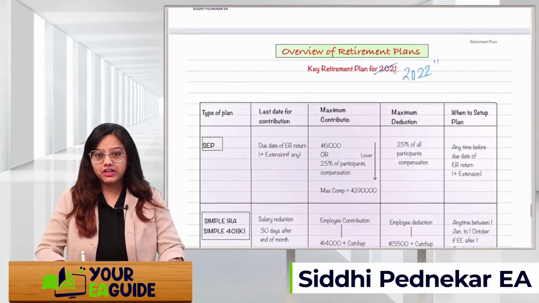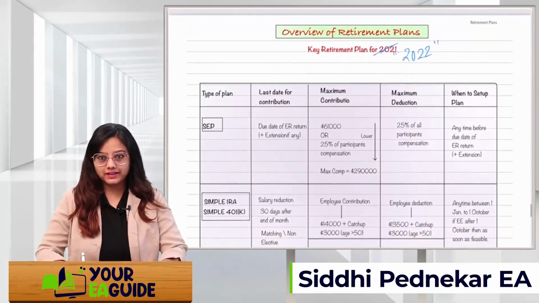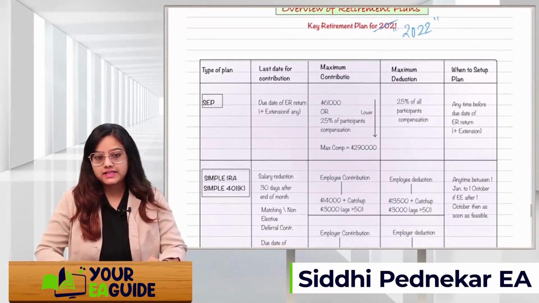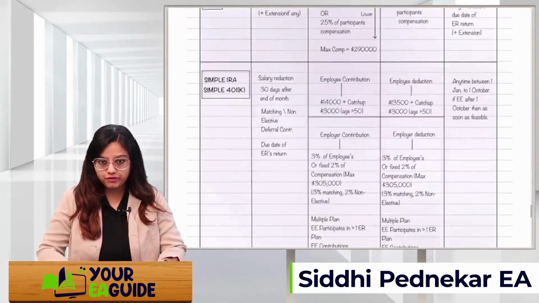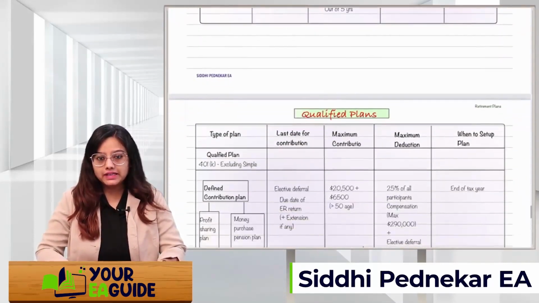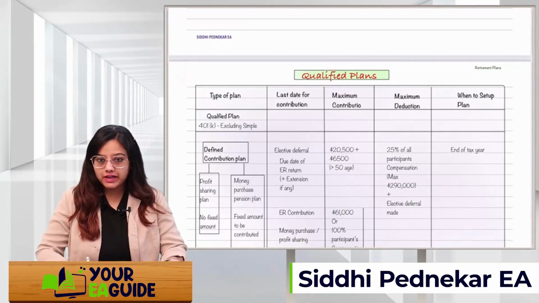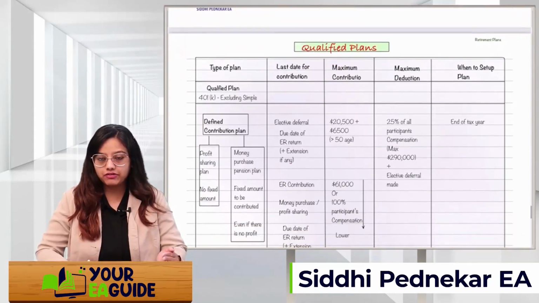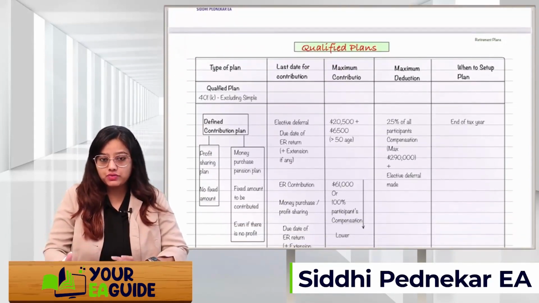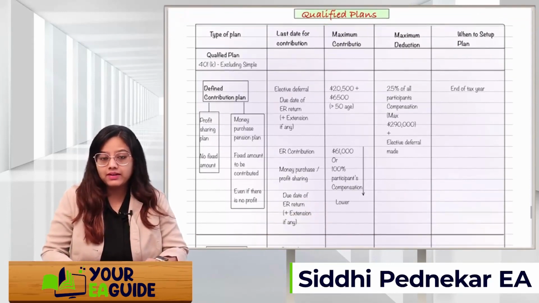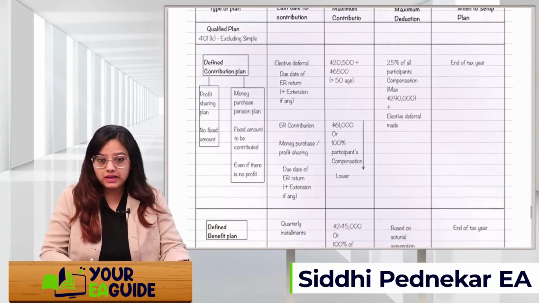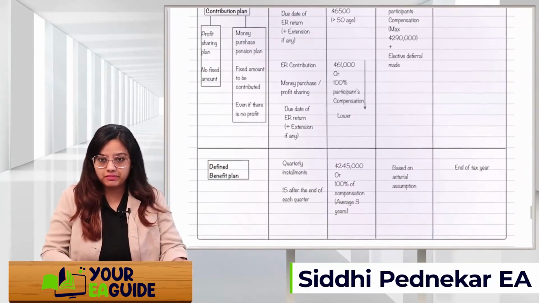Let's start with the last topic of part 2, that is retirement plans. In retirement plans, we are going to learn about 4 types of plans. First is the self-employed plan. Second is simple IRA and simple 401k. Third is defined benefit. In defined benefit plan, we are going to cover qualified plans. We are going to have 2 types of plan: that is defined contribution plan and the second is defined benefit plan.